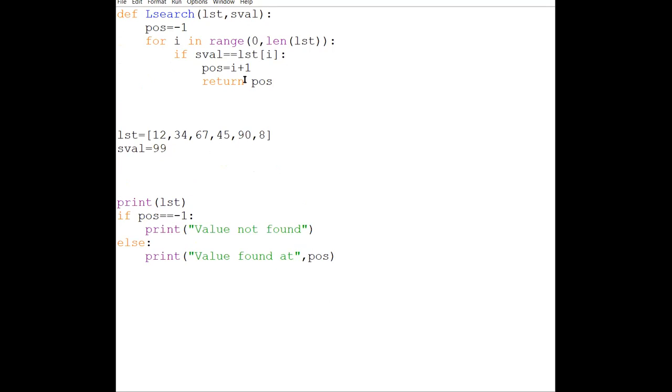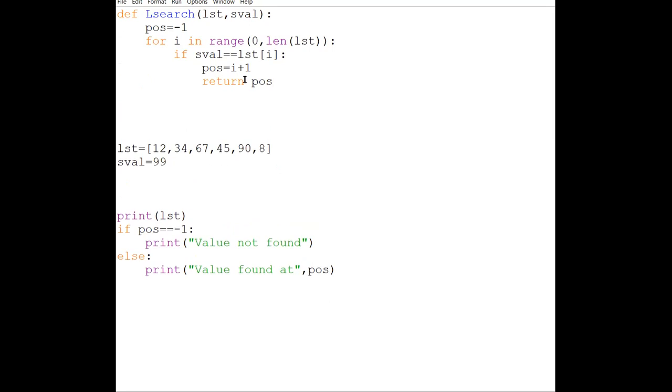Else, if your loop is over and still you are not returning because of this, then we have to return -1. So else return POS again. I hope these two returns are clear to you. Again, I am repeating, this return will be if the value is found, and if the value is not found, that time we are simply returning -1 in that particular case. Fine.